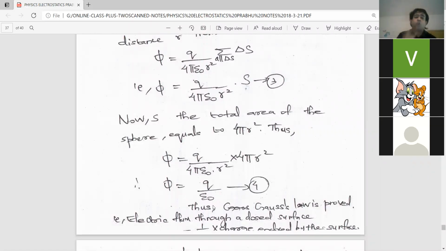Normally they will ask these two together as an essay sometimes. State and explain Gauss's law. They may ask it as a 5-mark question. Okay, you can write this question in your notebook also after this class.